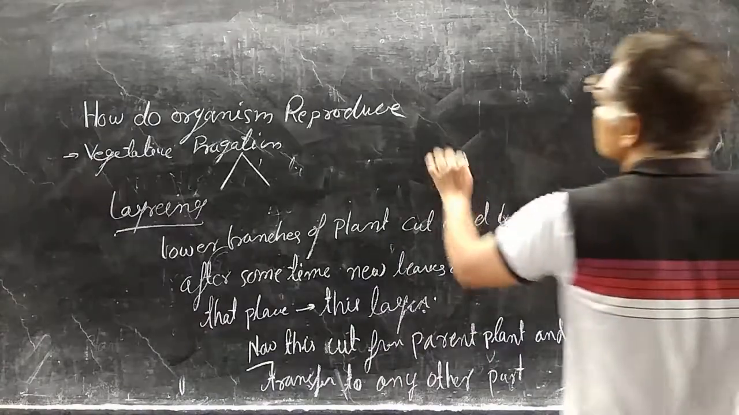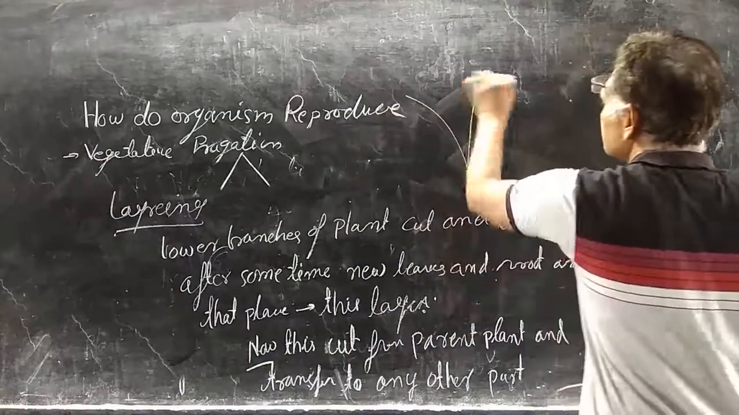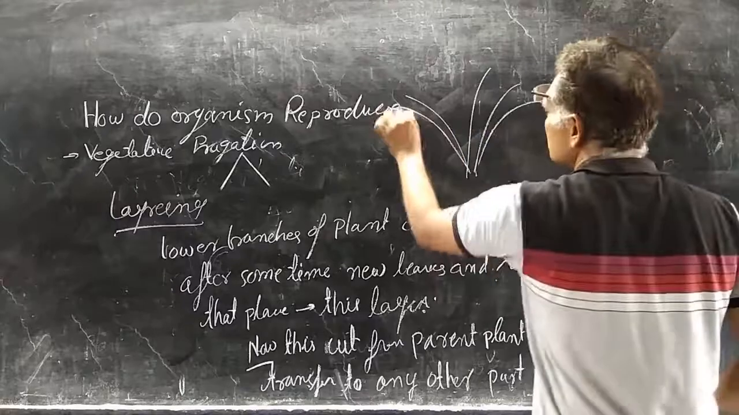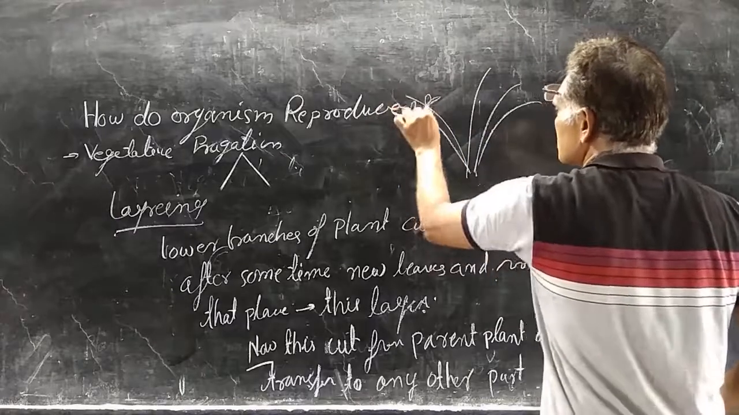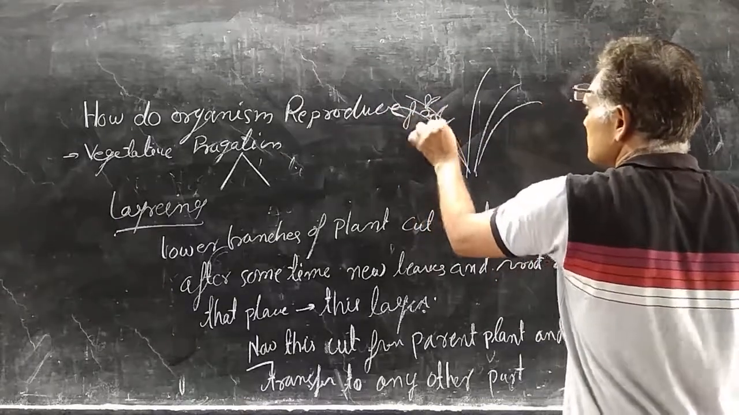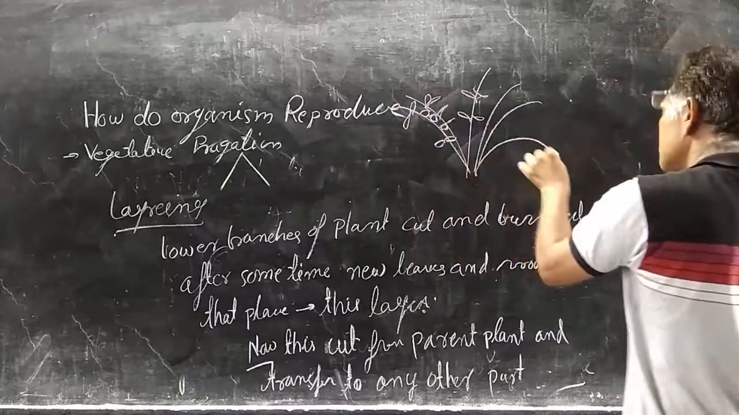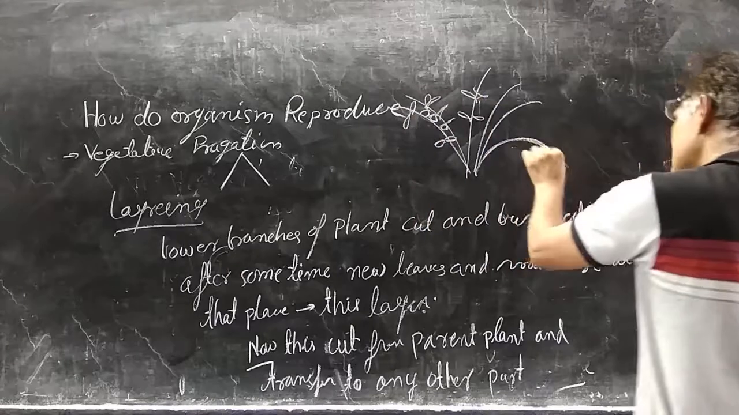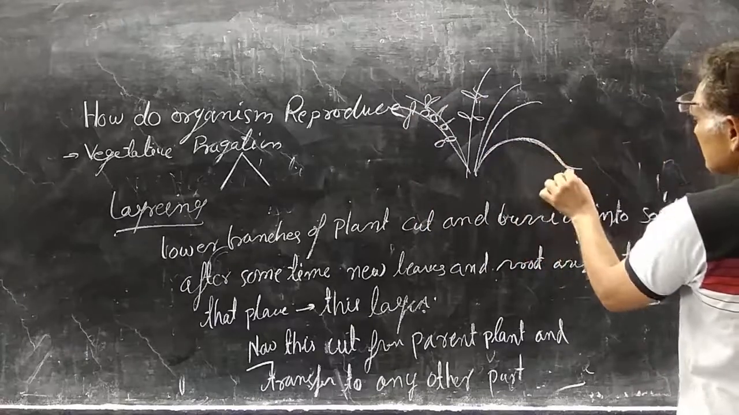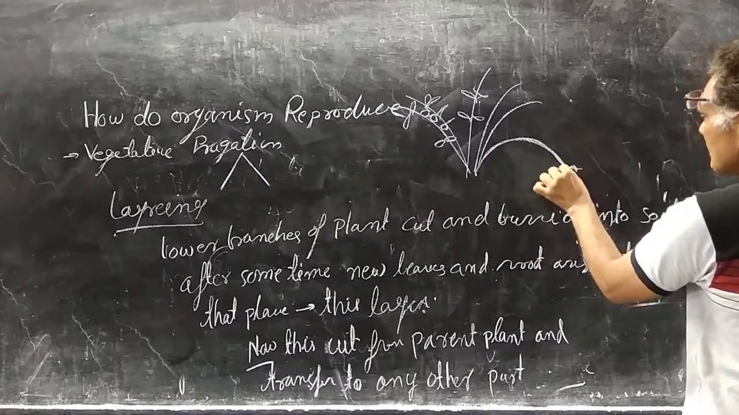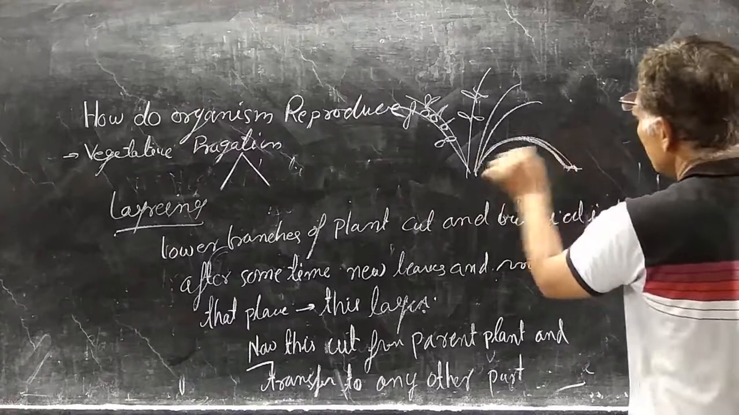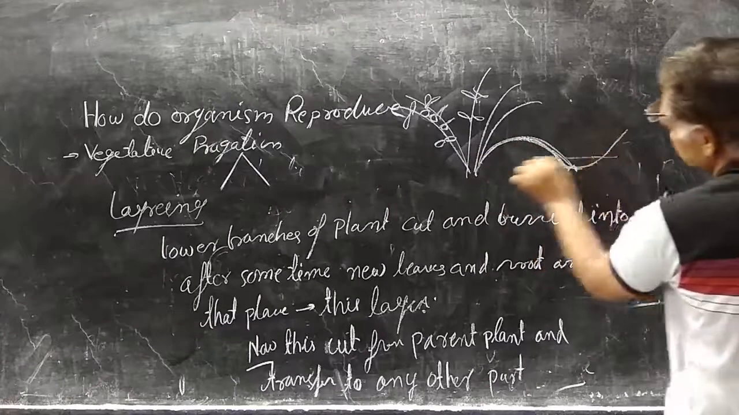Suppose this is the plant in which layering is done. During layering, this lower branch will be slightly cut, an oblique cut is made, and it is buried into soil.